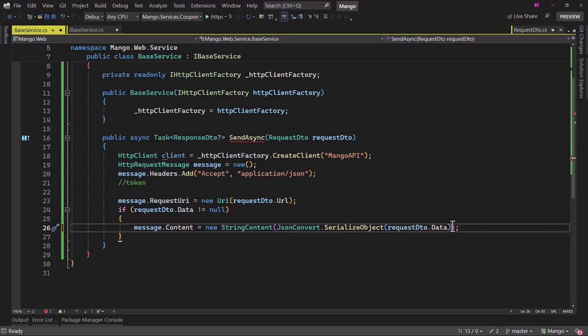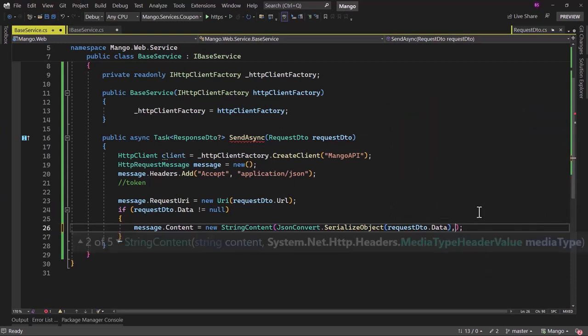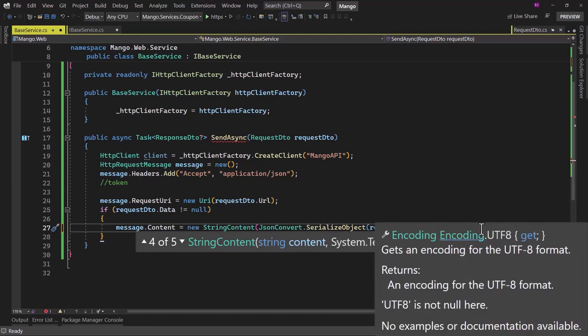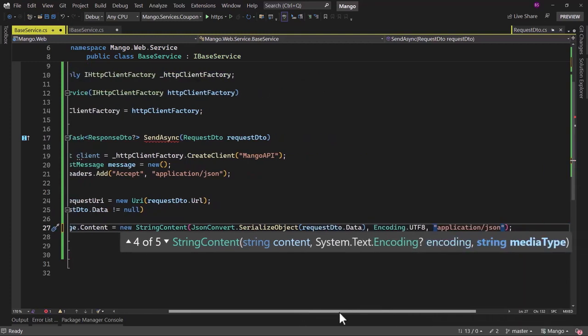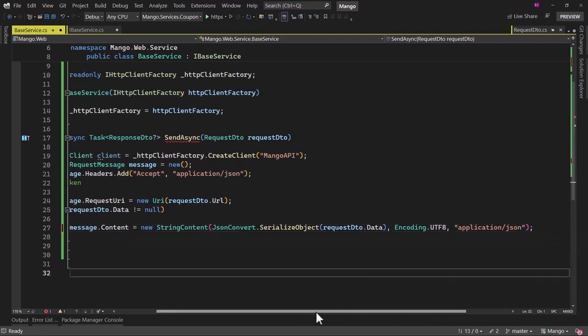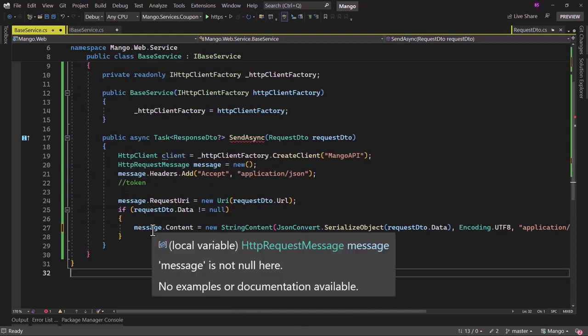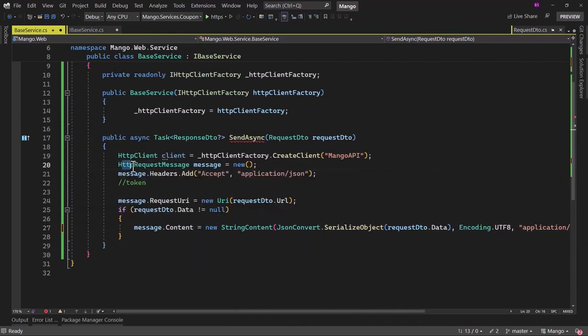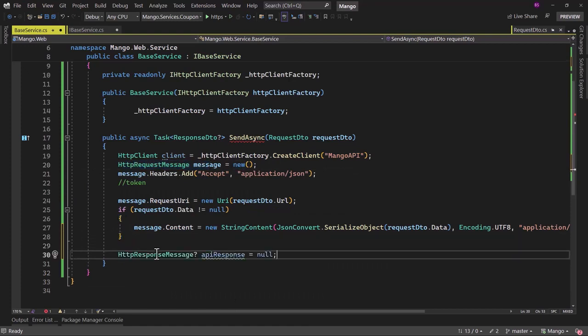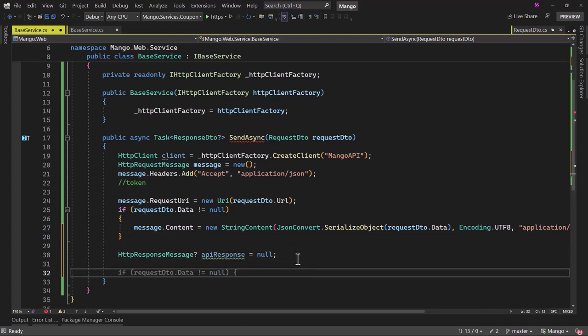When you are serializing, you can also define the encoding. So we can say Encoding.UTF8, and that is application/json. That looks good for the data. We have the request message. When we send that, we will be getting a response. Let me create a variable to hold the API response.